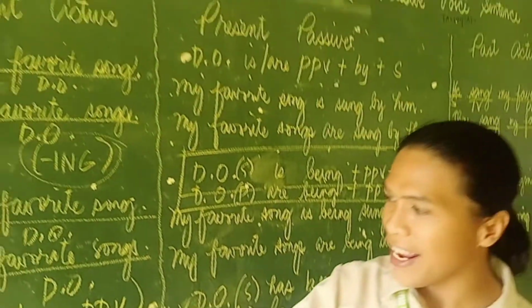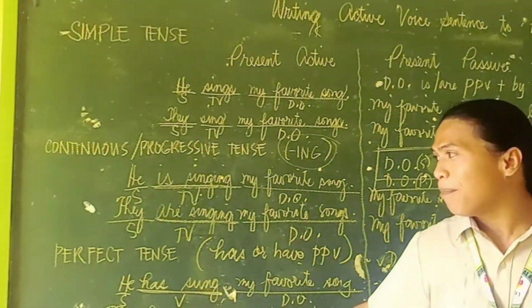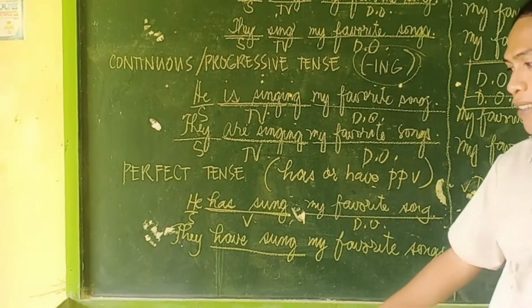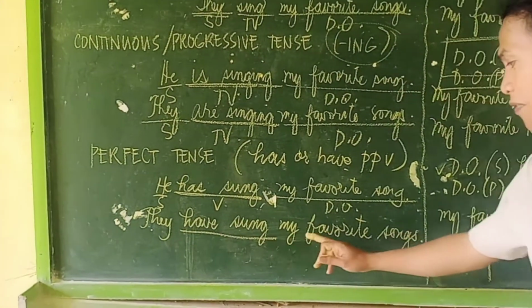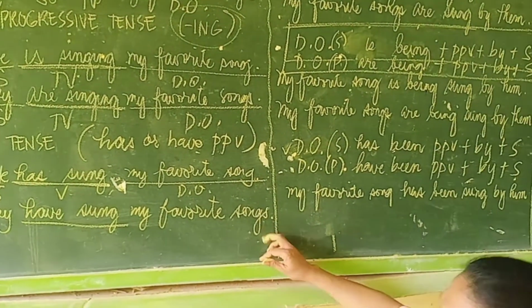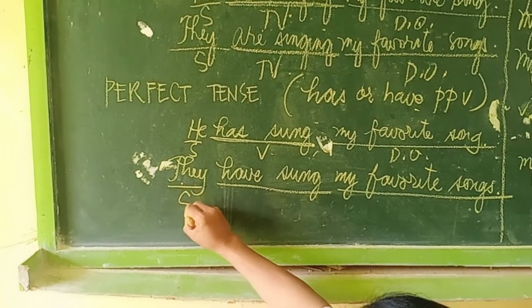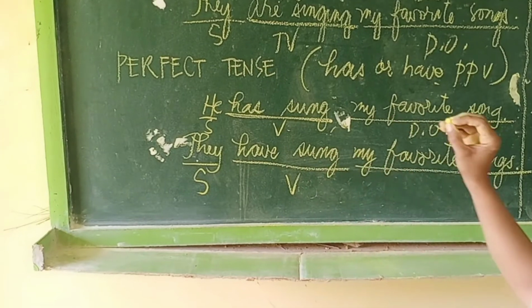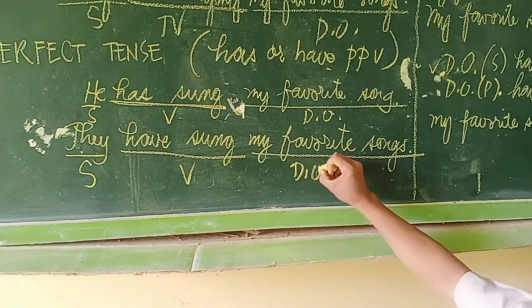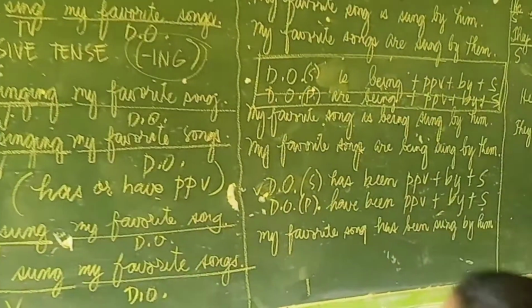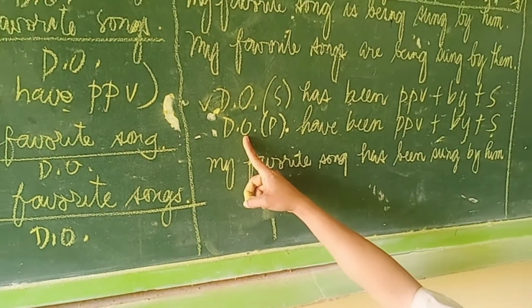Okay, here is the next sentence. Present perfect tense active. They have sung my favorite songs. Let us break it down to make it clear. So we have the subject, this is our verb in the perfect tense, and this is our direct object. Since our direct object is plural, this pattern is to be used.